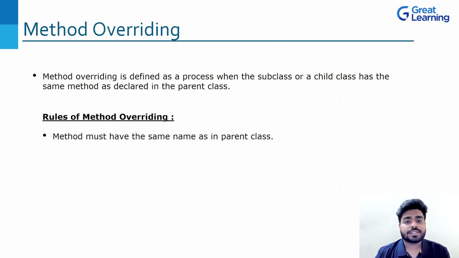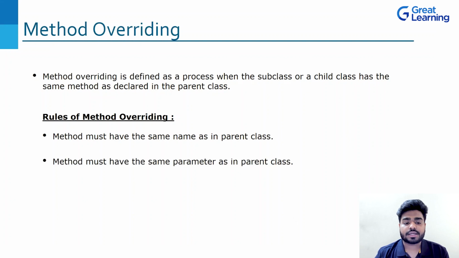There are some rules which we should know before looking into the example. Method must have the same name as in parent class. Whatever method you are writing in the child class will have the same name as in the parent class. Method must have the same parameter. Now this is very important. In overloading, we were having different parameters, same method name, but in the same class, right?